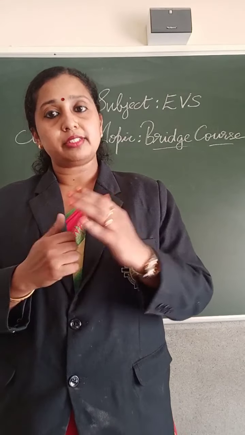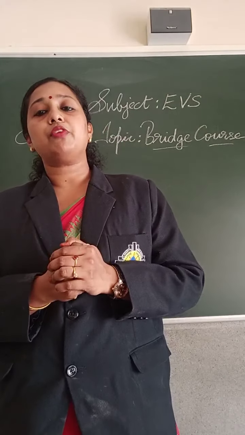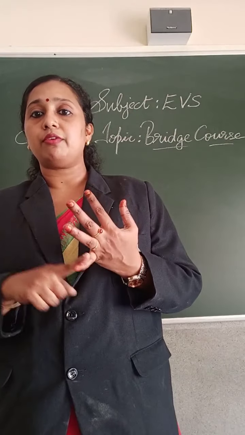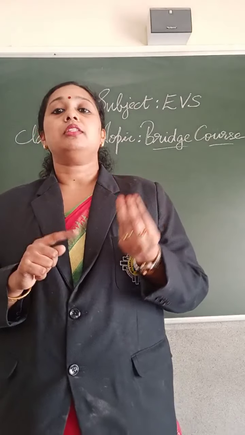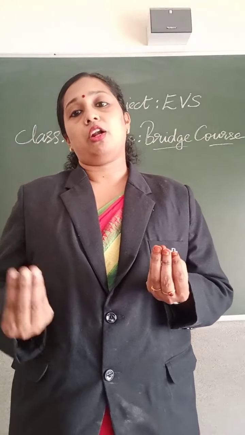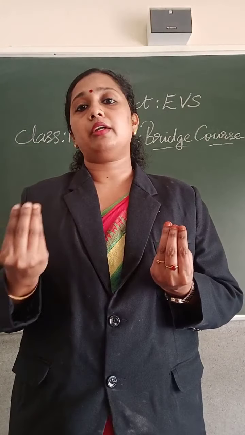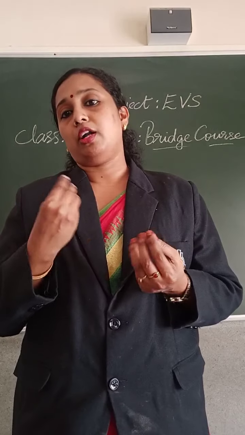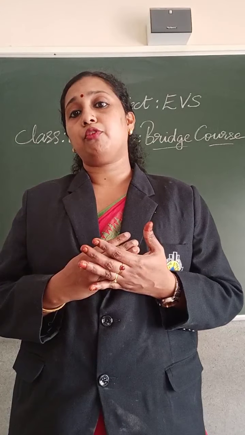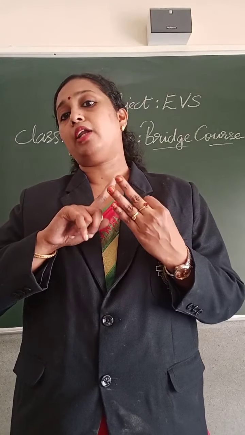So children, that's all for this session. Before winding up, we will go for a quick recap. In this bridge course session, we have learned about living things and non-living things. Things which have life are known as living things, and things which do not have life are known as non-living things. All plants and animals are living things, and book, chair, table, etc. are some examples of non-living things. Different animals eat different varieties of food, and depending upon their food habits, animals are classified into three: herbivorous, carnivorous and omnivorous.